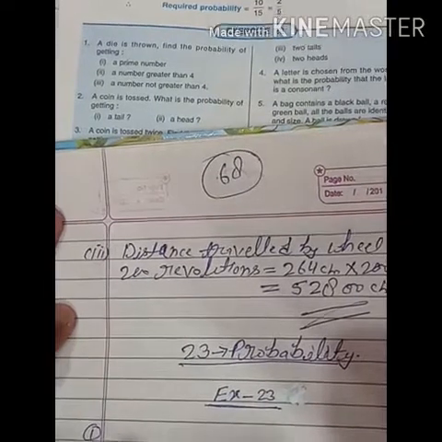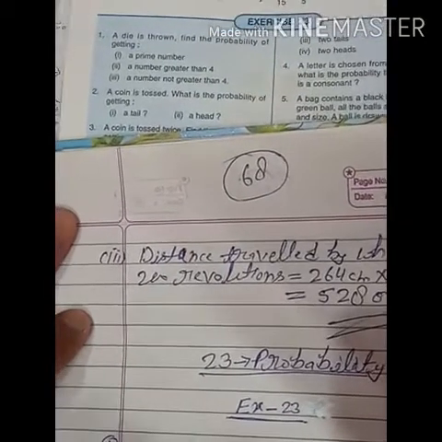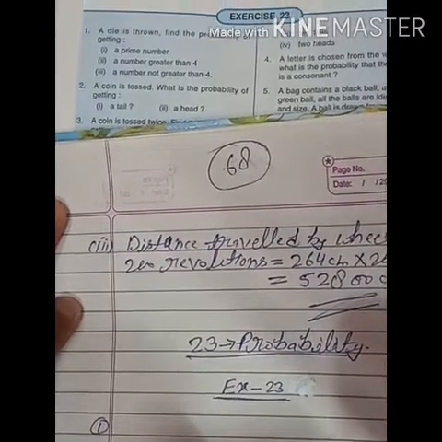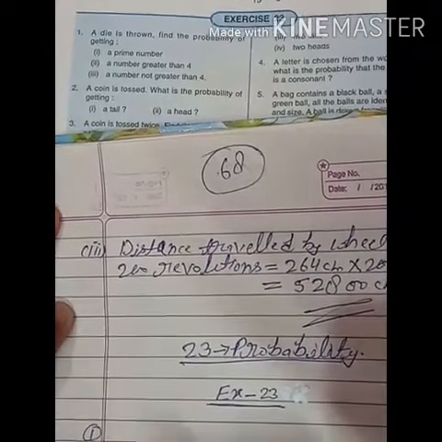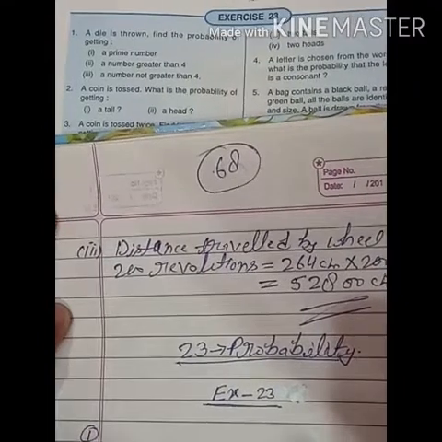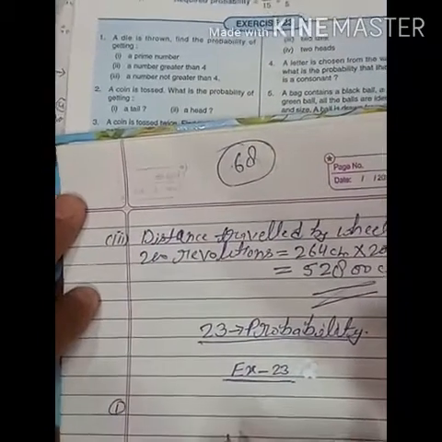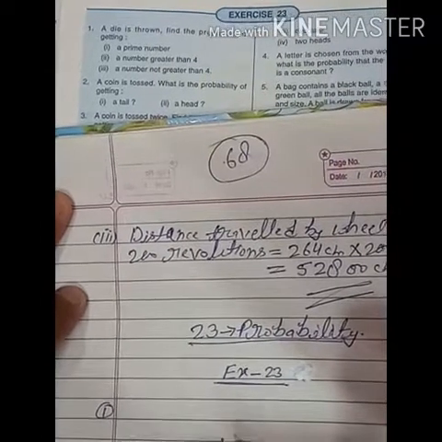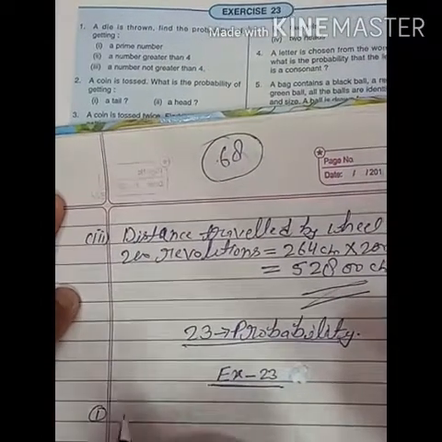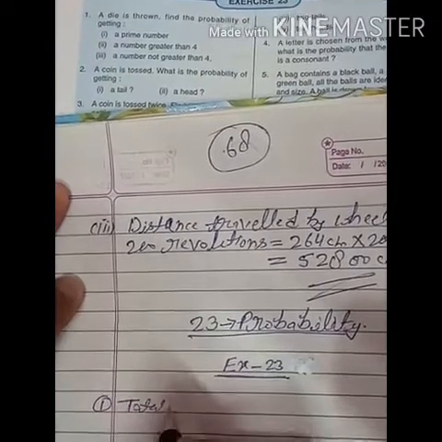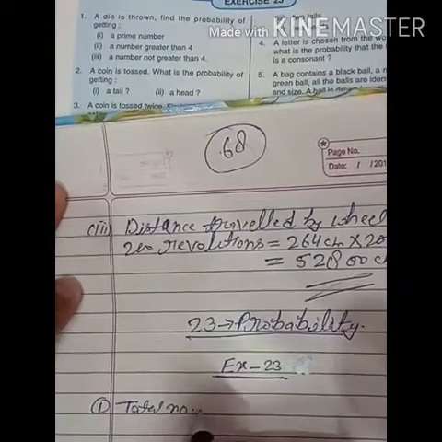Now students, exercise 23. First question: a die is thrown, find the probability of getting a prime number. Die means Ludo die, as you know. Before solving any part, first of all we will find the total number of possible outcomes.